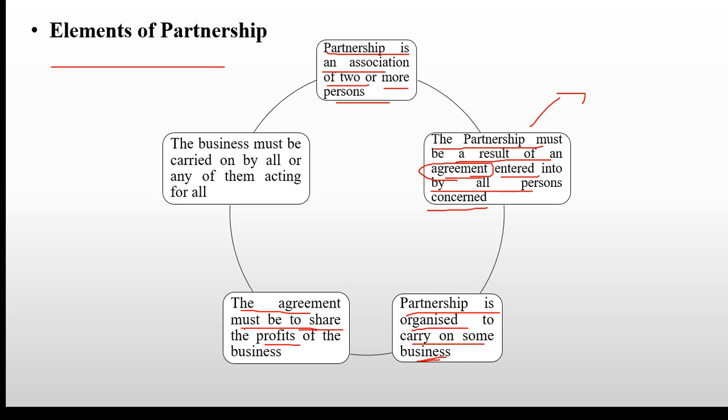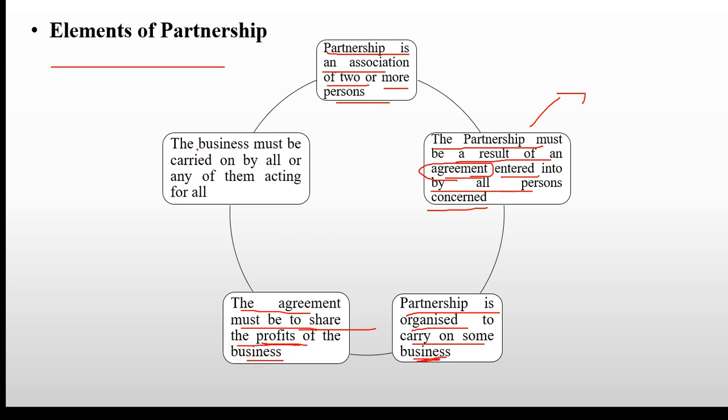So the partnership should result from an agreement, the agreement should be of some business, and whatever profit the partners are going to earn is to be shared. The agreement must be to share the profit of the business.